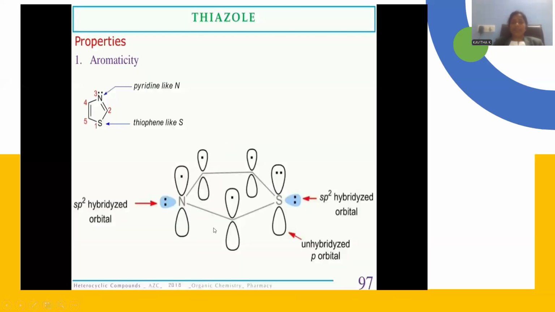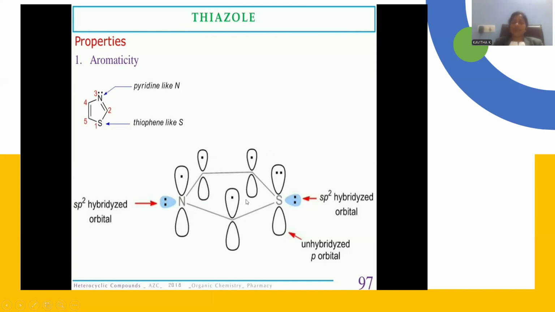Let me show. There is sigma bond formation by axial overlapping of sp2 hybridized atoms of nitrogen, carbon and sulfur as well, and an unhybridized p orbital. Each atom has an unhybridized p orbital. Each p orbital is occupied by a lone odd electron, but sulfur contributes 2 electrons into the ring system.